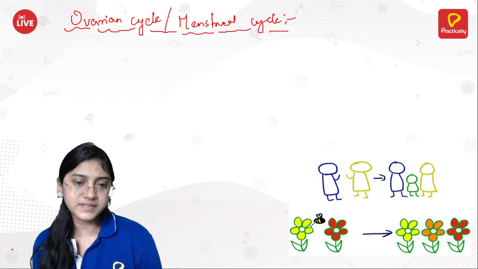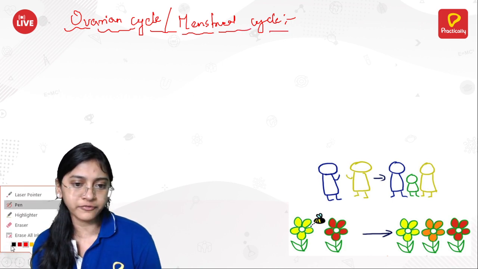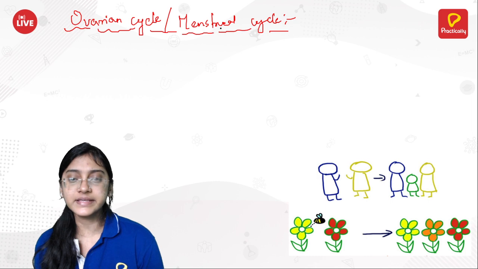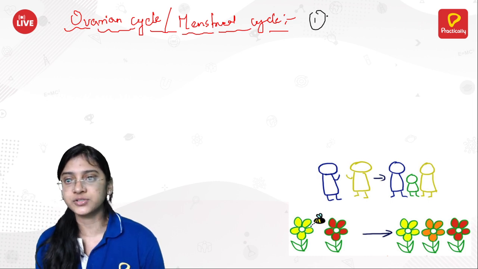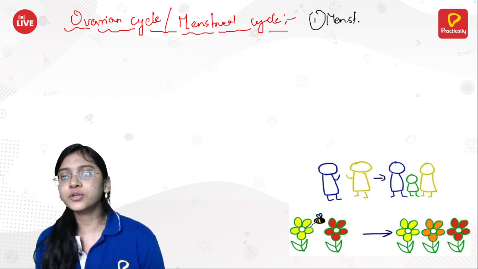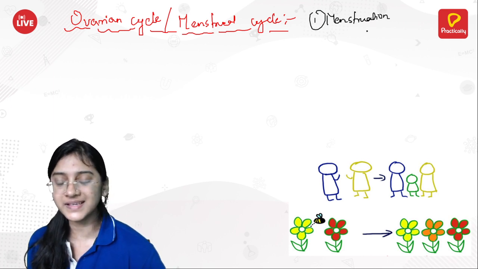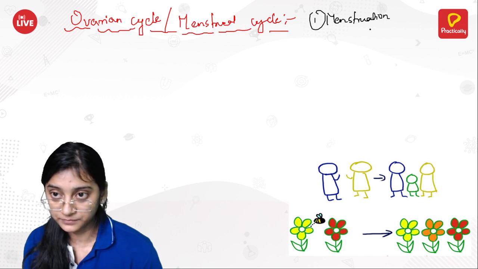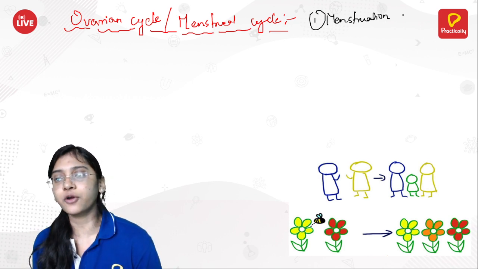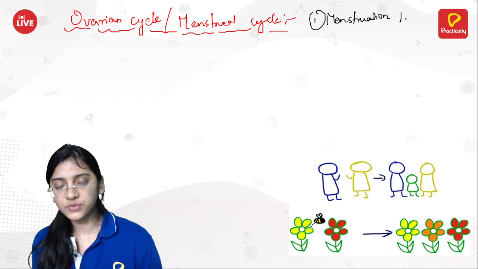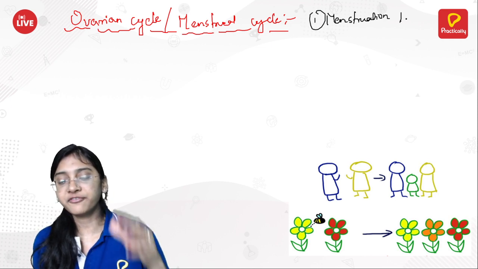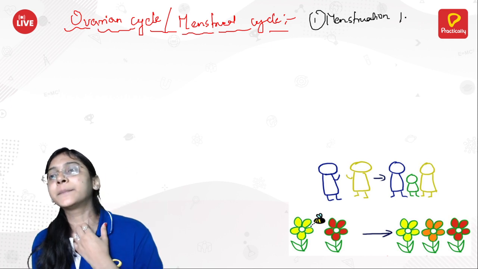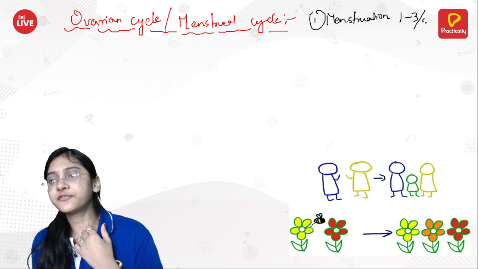The very first stage of the ovarian cycle is menstruation. So what is going to happen in menstruation? Menstruation is nothing but periods, menses. You are able to see the bleeding. This is going to happen from the first day of the menstrual cycle up till the third or fifth day.